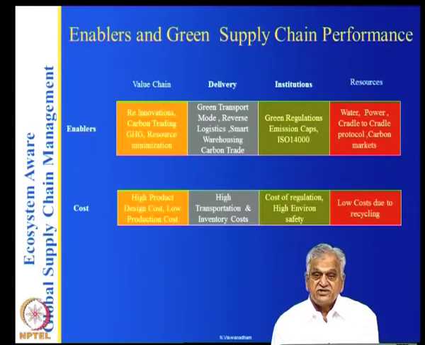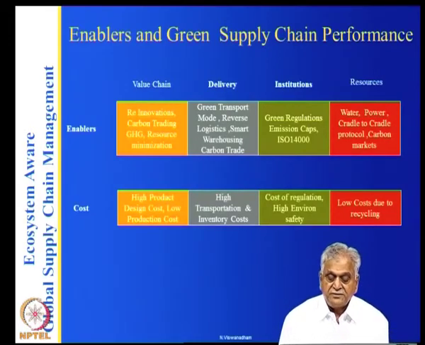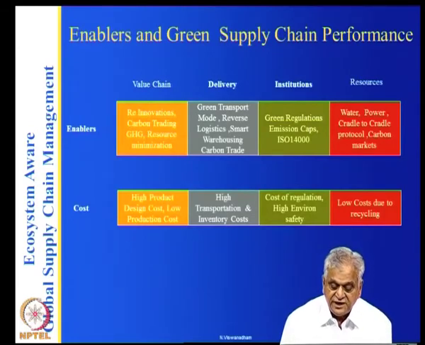But if you also insist that your transportation should be green, then the cost may go up. And there is the cost of regulation, high environmental safety and so on, that is, there are coordination costs associated with this.